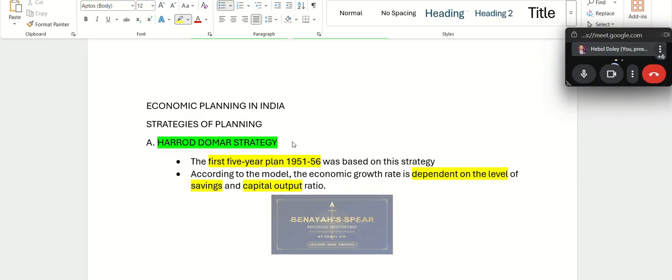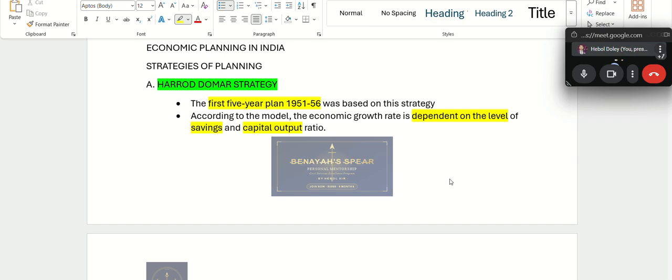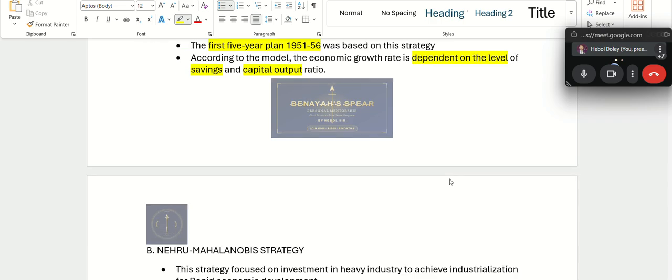So this Harrod Domar strategy says that our economic growth will be based on how much our people save and how much capital is being used for the development. So these are the two items that you have to remember in Harrod Domar strategy. Based on this strategy, we get our first 5-year plan in 1951 to 56. All right, that was Harrod Domar. Savings and capital. Just remember savings and capital keywords.